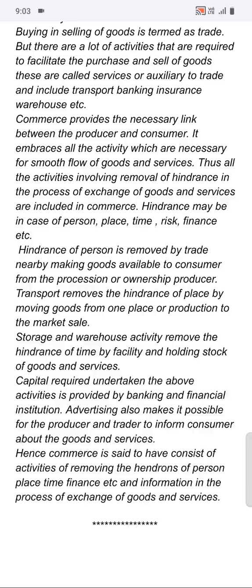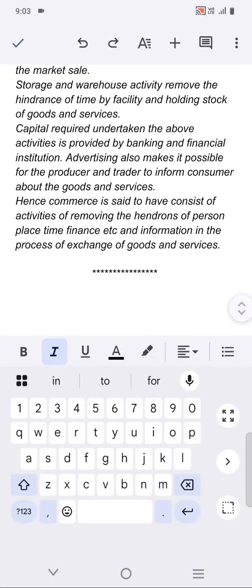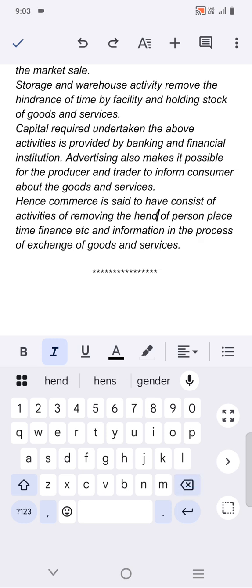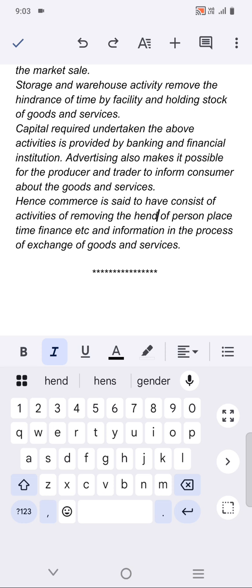Hence, commerce is said to consist of activities of removing the hindrance of person, time, place, finance, etc., and the information in the process of exchange of goods and services. So, this is the reason why commerce is required, or we can also say the importance of commerce.